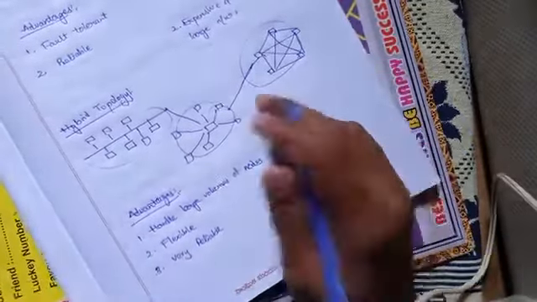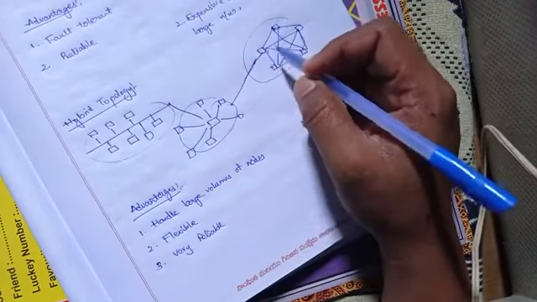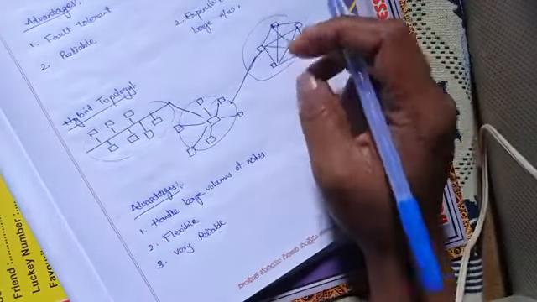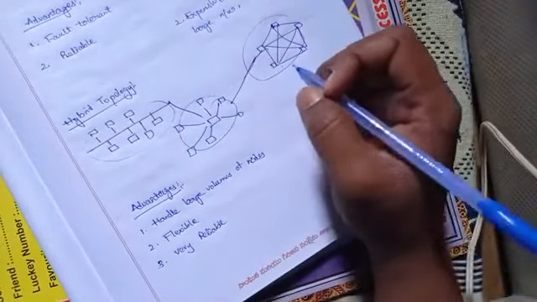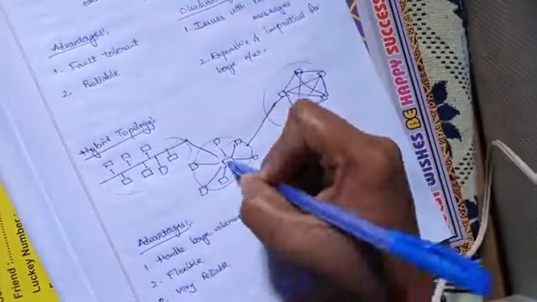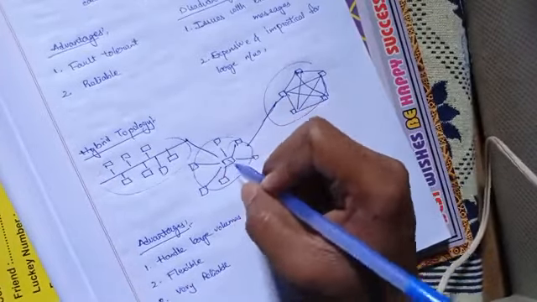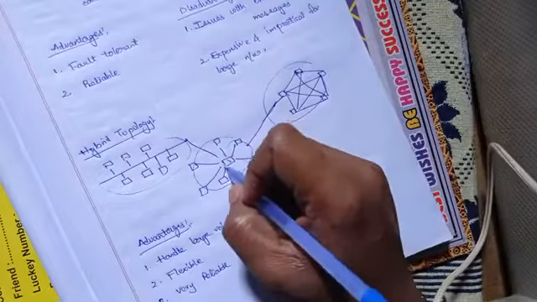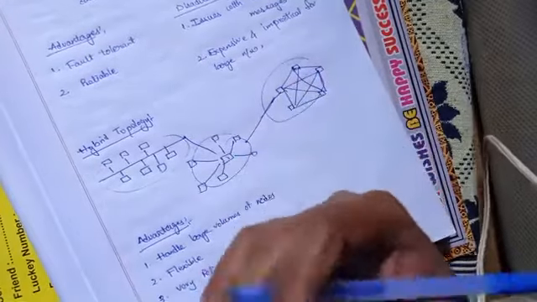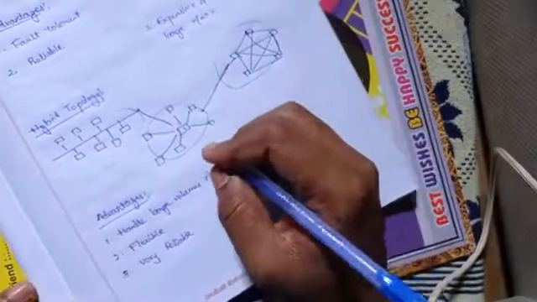The disadvantage is that it is a very complex design. We can't just go and add each and every node, and what will happen if we add more nodes in mesh topology? Every node will have a transmission medium to each and every node in the network. So it is very complex to design, and it is expensive to implement also. If we need to make a star topology, there is one centralized management, which we call a hub. So we need to buy the hub as well as the transmission medium as well as the workstations. So it is very expensive to implement.